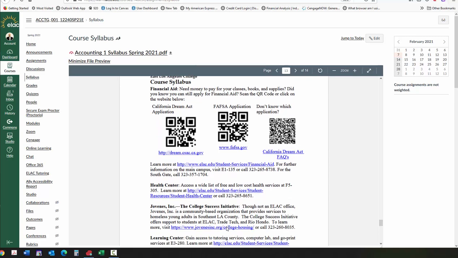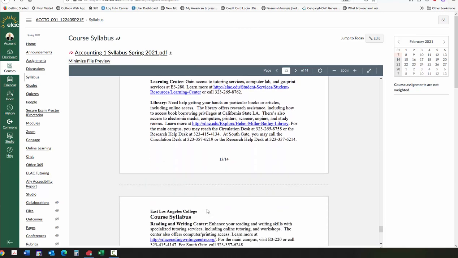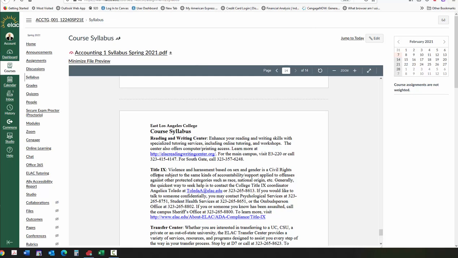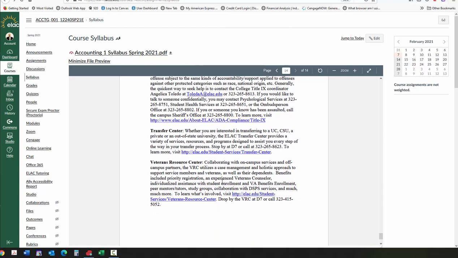All right, the Health Center is also listed, the Learning Center, the library, the Hoviness Inc., which is our college success initiative, and the Reading and Writing Center, and then our Transfer Center and our Title IX office, as well as the Veterans Resource Center.